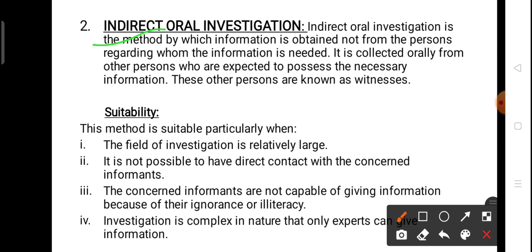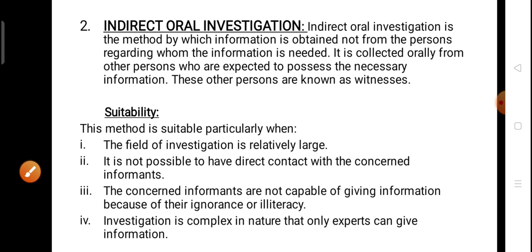Means we orally ask the information, whatever information we collect over here is in oral form. So indirect oral investigation is the method by which information is obtained not from the persons regarding whom the information is needed. It is collected orally from other persons who are expected to possess the necessary information. These other persons are known as witnesses.